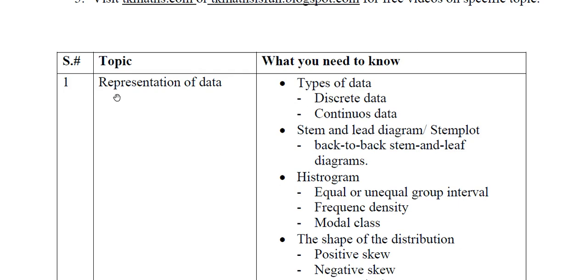So the first topic is representation of data. I will read a bit, but I will go slowly so that you can take notes if you want. An important point here is that when you are reading a concept, for example, types of data, discrete data and continuous data, I should have an idea of what I'm talking about. What type of question can be asked from here? Because if you have practiced enough and you have a clear concept, then reading each pointer should give a clear idea in your mind. Okay, yes, I know this and I have applied it here.